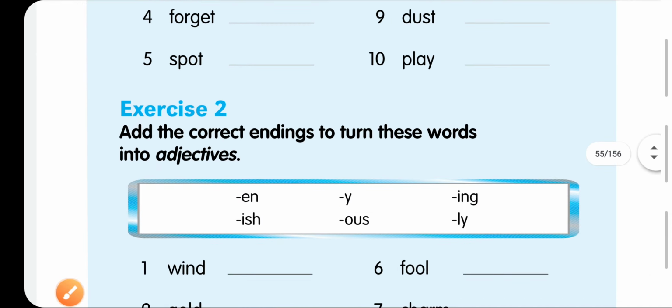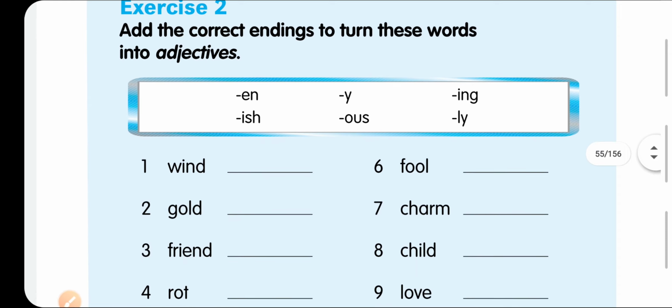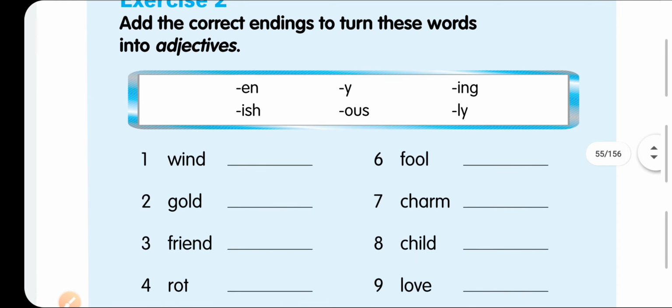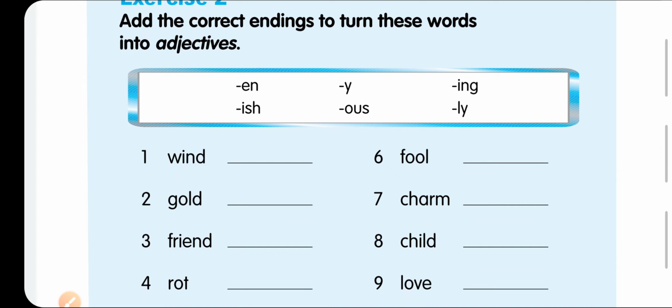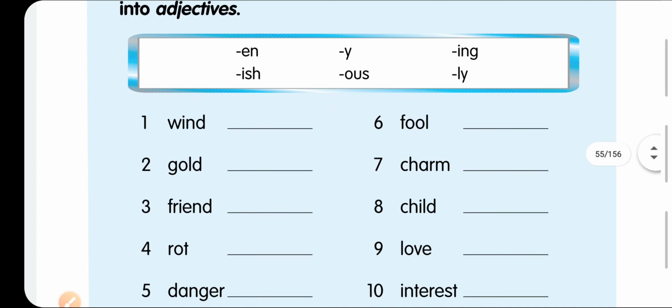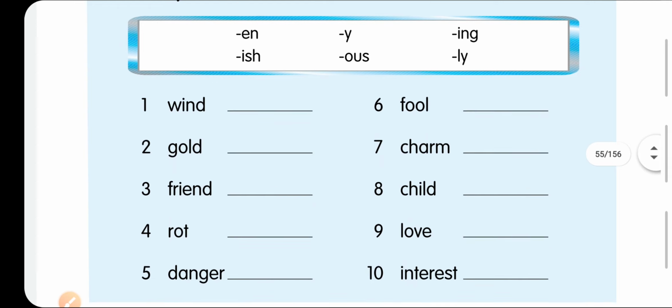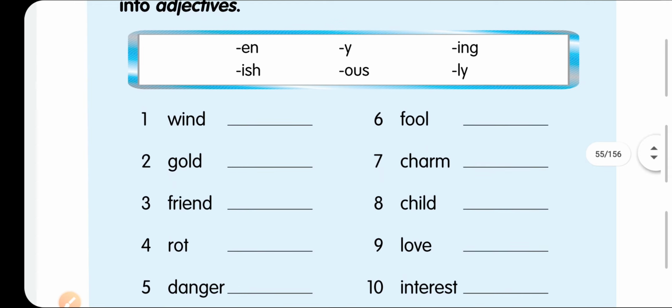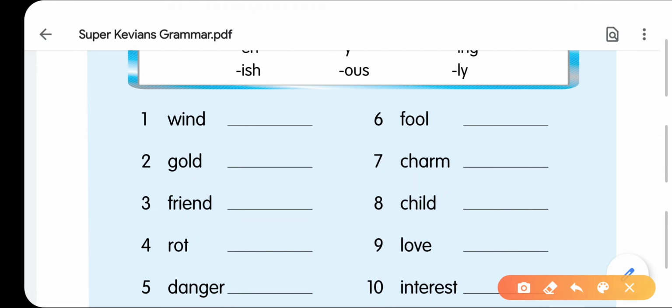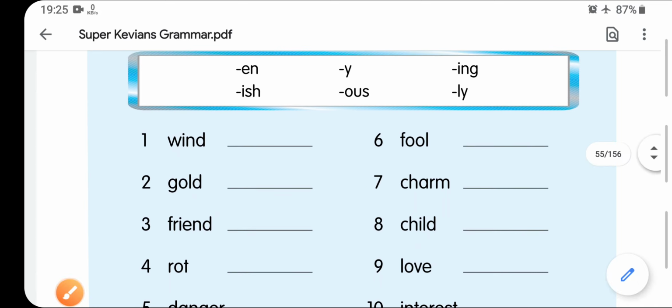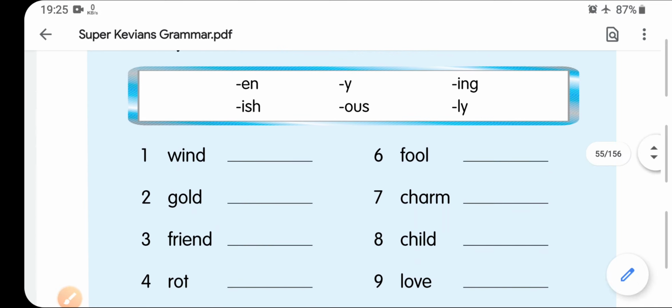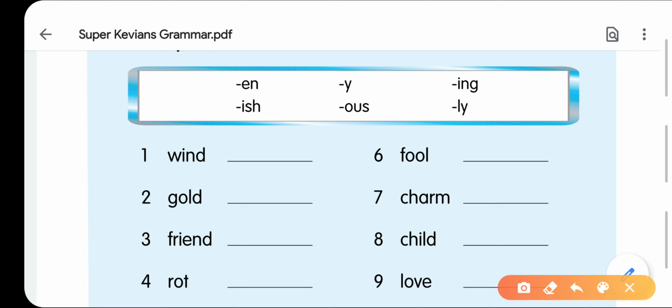Now we will come to the next exercise, and this is all about the same suffixes. Again we will add some suffixes to the following words to make them adjectives. It is very much clear. You can see here some words, and we are going to make them adjectives.